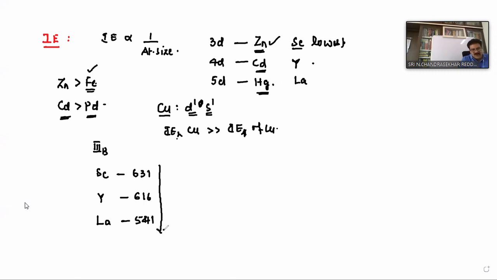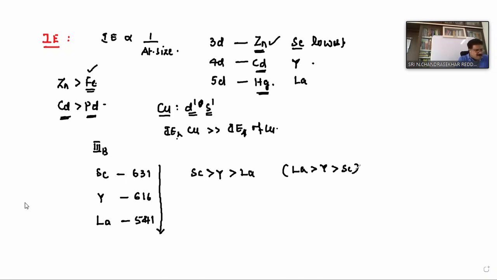When we go down the group, ionization energy is decreasing. Scandium is greater than yttrium, and yttrium is greater than lanthanum. Why? Because lanthanum size is larger than yttrium, and yttrium size is larger than scandium.